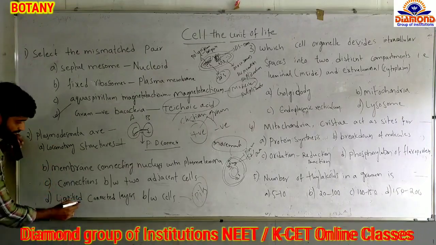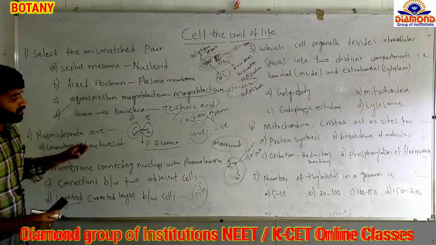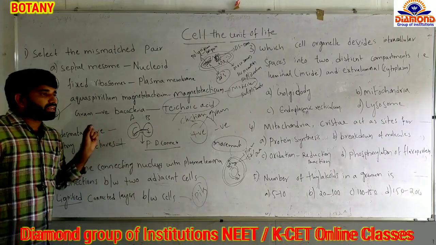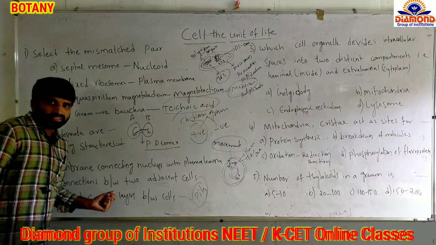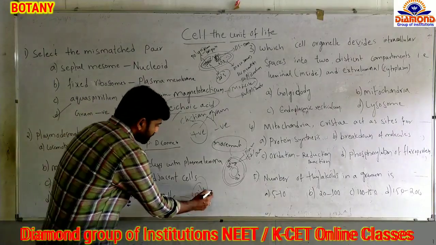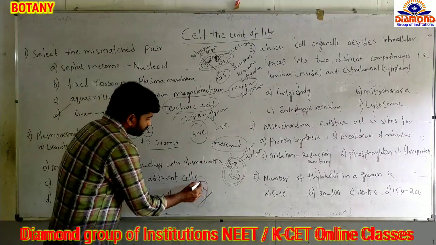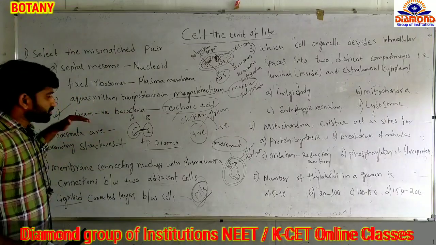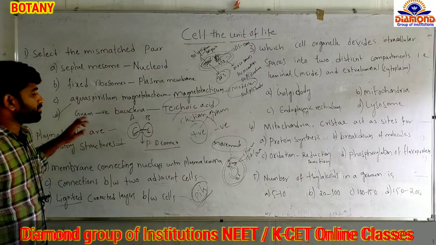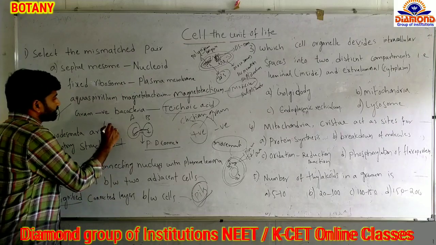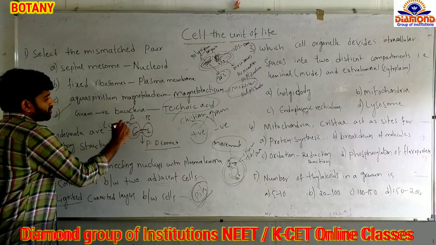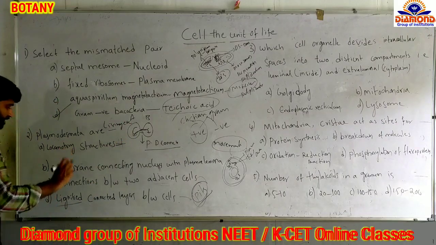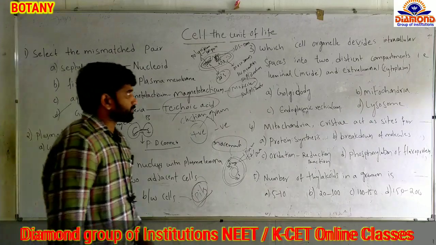Those are made up of lignin. So connections between two non-living cells, whose cell wall is made of lignin, are called pits. Pits are not considered plasmodesmata. Plasmodesmatal connections are seen in living cells only. So the answer is C, not D.